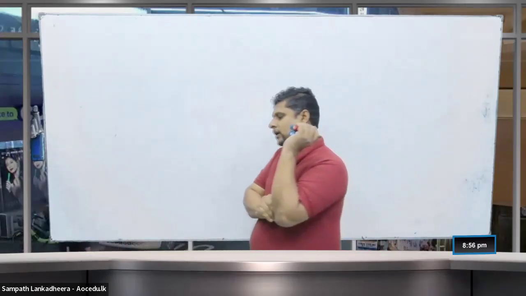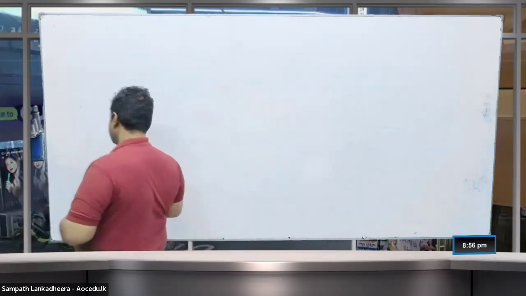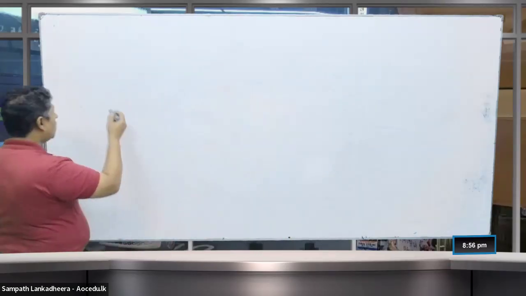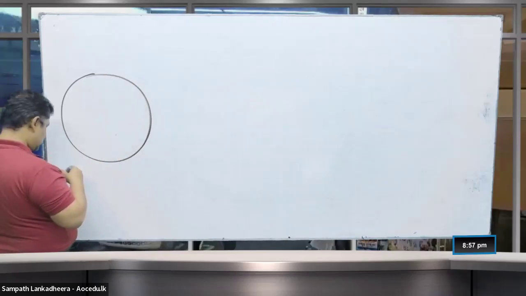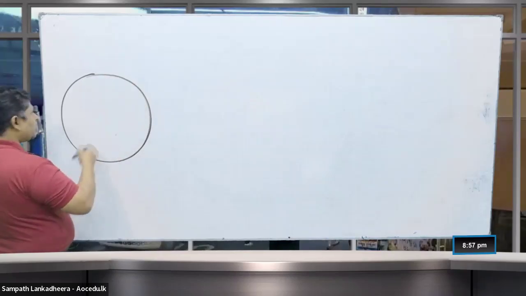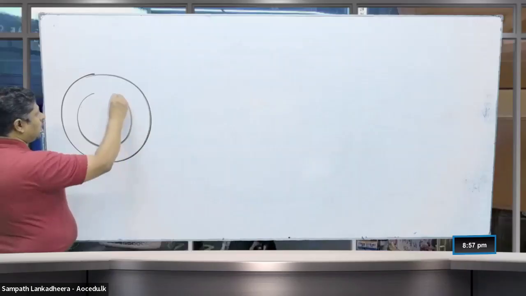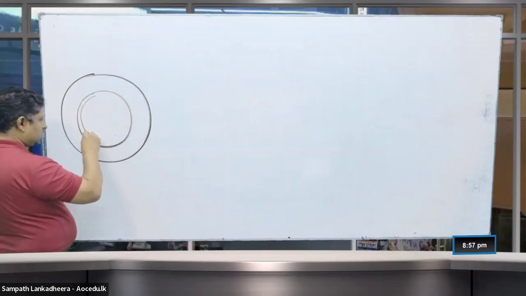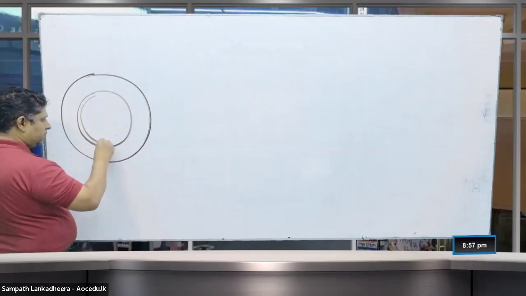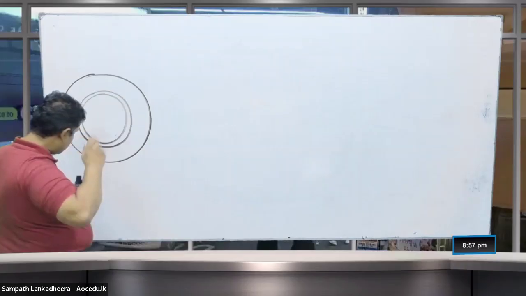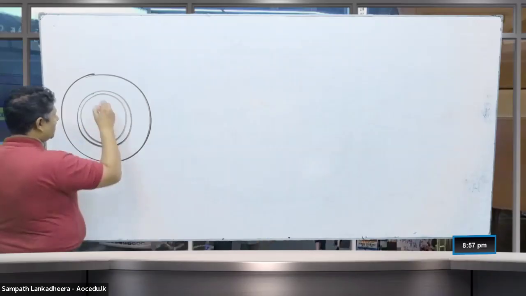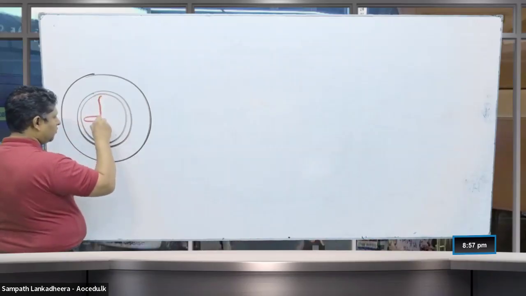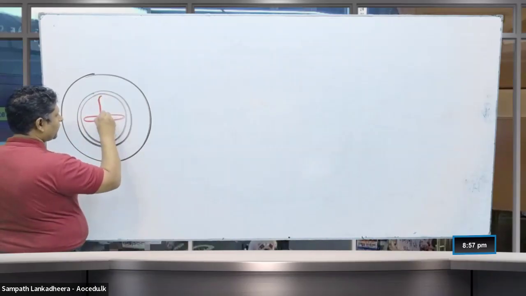Anyway, if you take the dicot root, this is the dicot root structure. You know, this is the endodermis and this is the pericycle, the inner pericycle. Someone asked a question regarding this. That person, please pay more attention now.